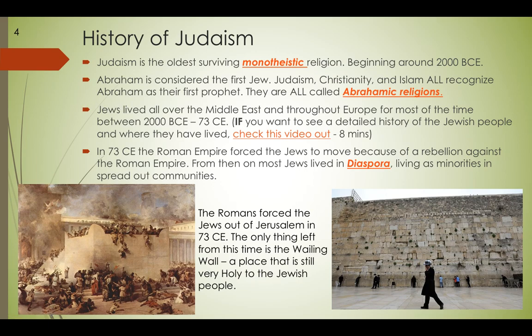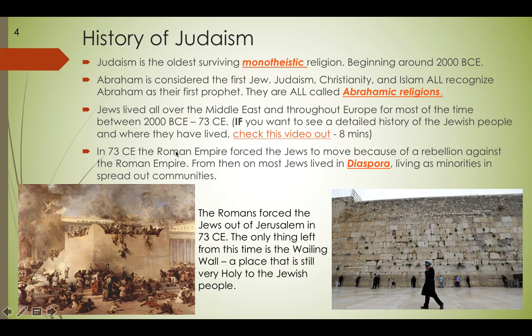Judaism, Christianity, and Islam are all Abrahamic religions. That means they recognize Abraham as their first prophet. So they're all Abrahamic religions. Again, you can click these little links to go get more information. Jews lived all over the Middle East and throughout Europe for most of the time between 2000 BCE and 73 CE. And then this video is totally optional, but if you want to learn more about their movements, you can go check that video out. It is 8 minutes long. You don't need to, though.